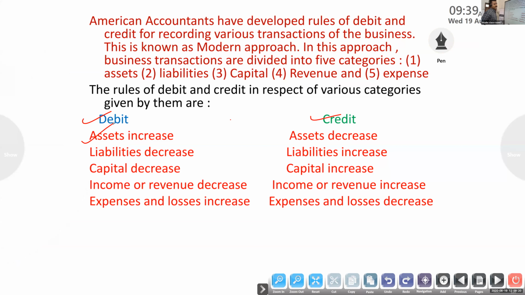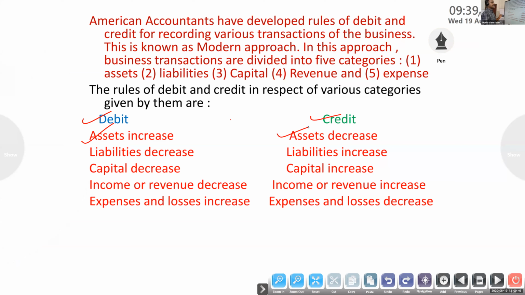Asset increase, debit. Asset decrease, credit. If any asset increases, that is debit.